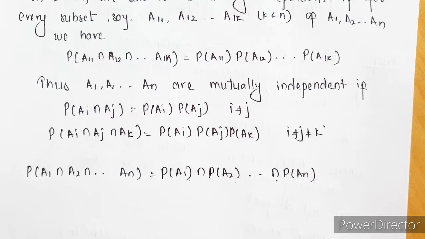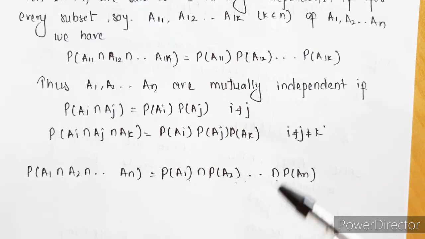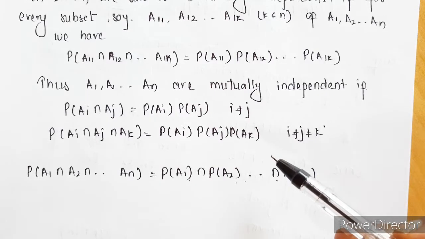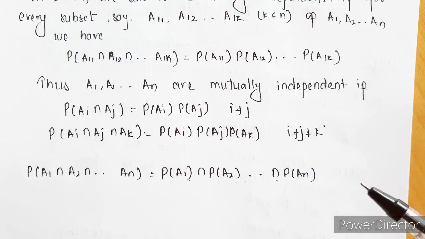Now suppose any events are mutually independent, they are going to be pairwise independent, but the converse may not be true. If they are mutually independent, it is obvious that they are going to be pairwise independent, but if they are pairwise independent, we cannot say anything about mutual independence.